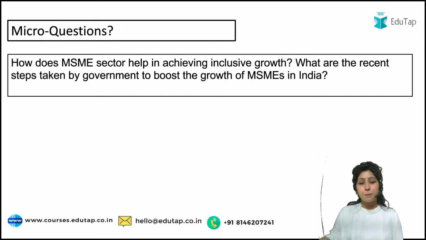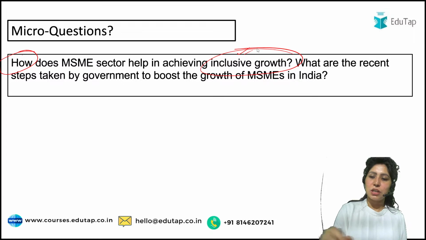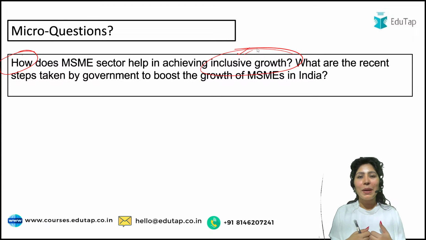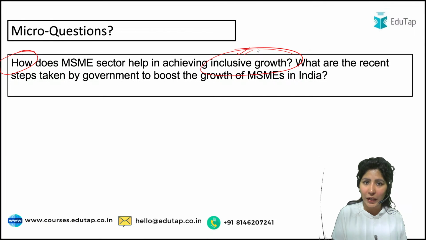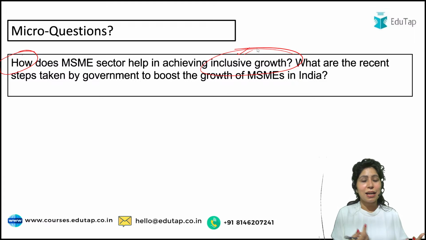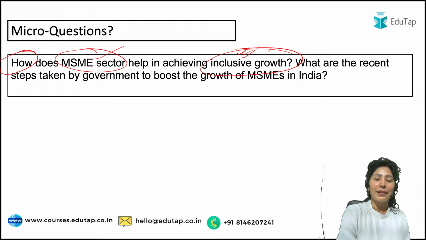So let me take the first part of this question. How does the MSME sector help in achieving inclusive growth? What do we mean by inclusive growth? That there should be women participation, there should be upliftment of the downtrodden or the backward sections of the population. All the sections which are unserved or underserved should be helped. That would be inclusive growth. So how is the MSME sector helping them?